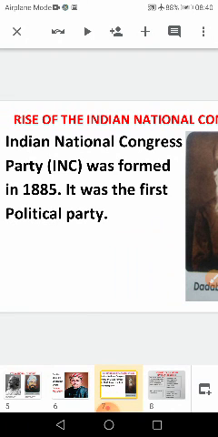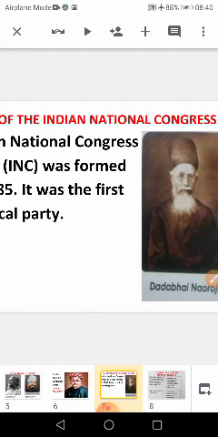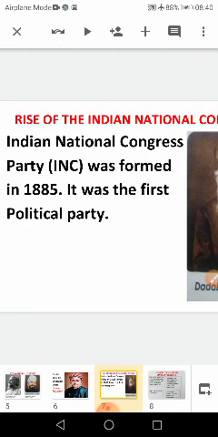After the reformation in literature, now there is the rise of the Indian National Congress, that is the INC. It was founded by A. O. Hume, a retired British officer, in the year 1885, and it was the first political party in India.